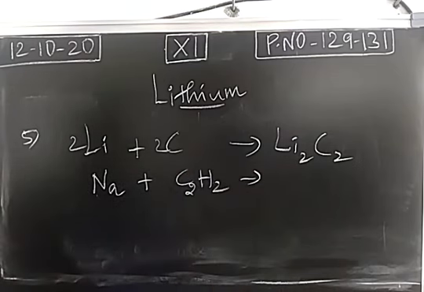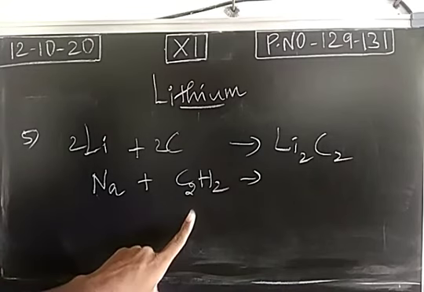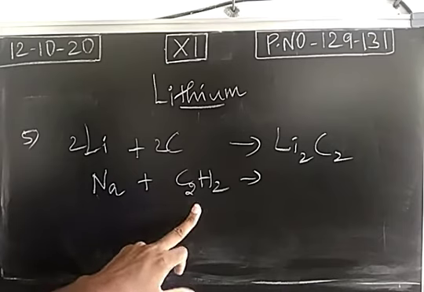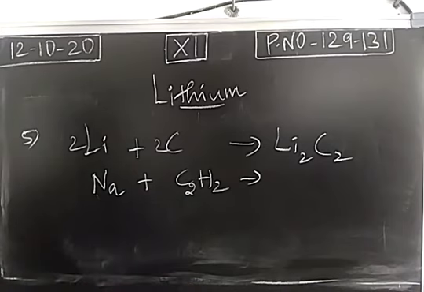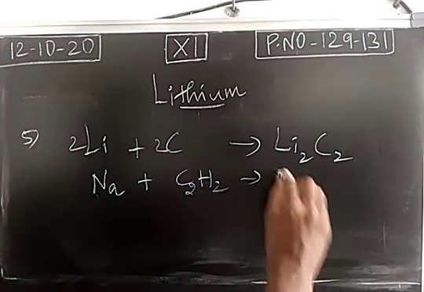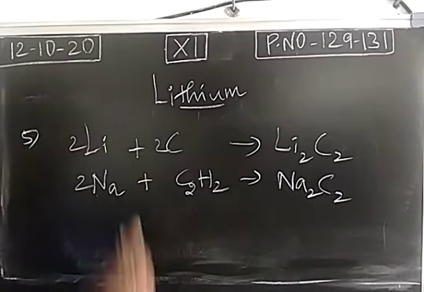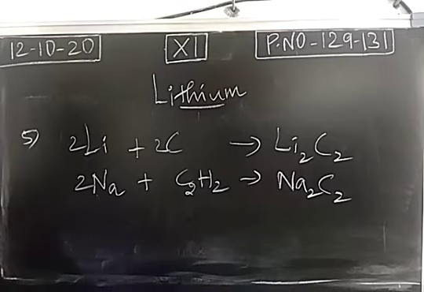This is called acetylene. Carbon based compounds like acetylene or ethyne will be added with the metal. It forms metal carbide. So sodium carbide or sodium acetylide will be formed.